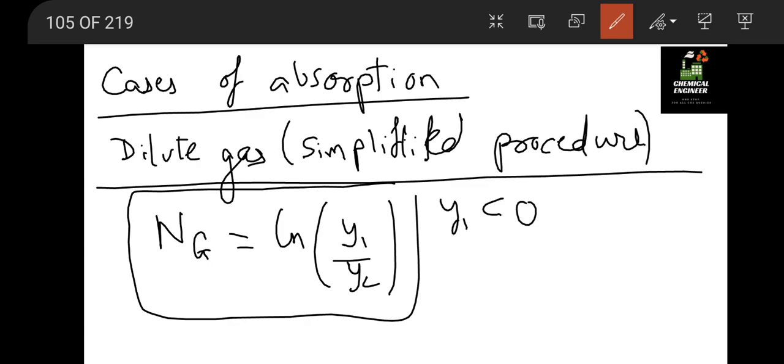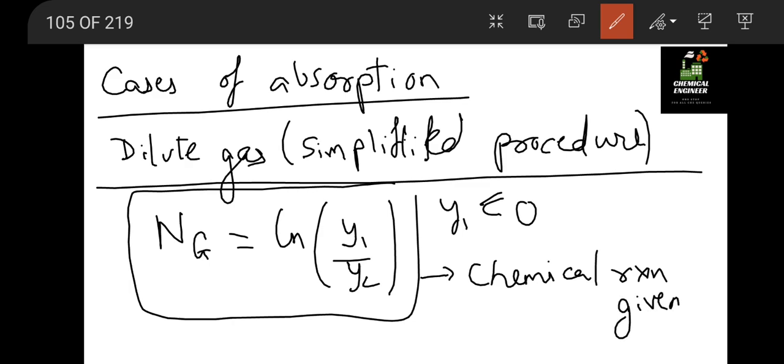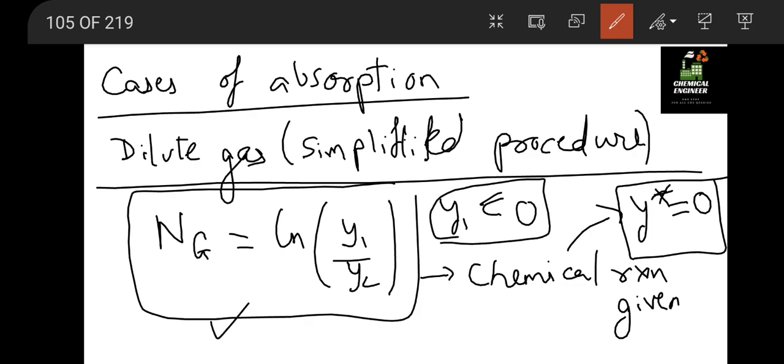Also, when any chemical reaction is given, then and only then we will use this formula, or when y star equals 0. If these three conditions are given, use this equation.